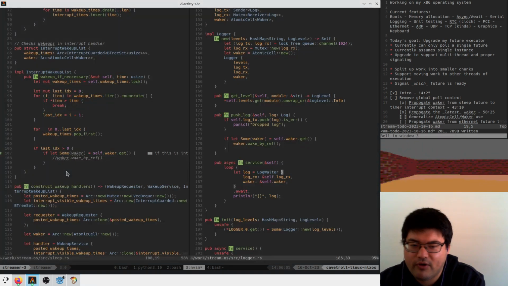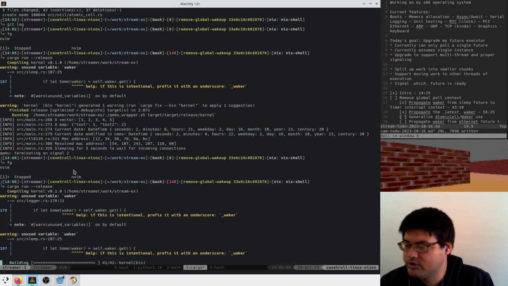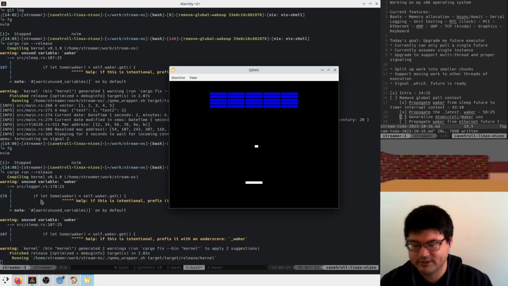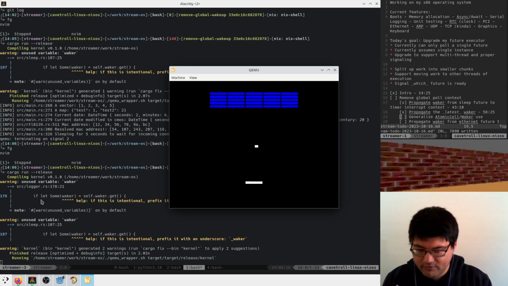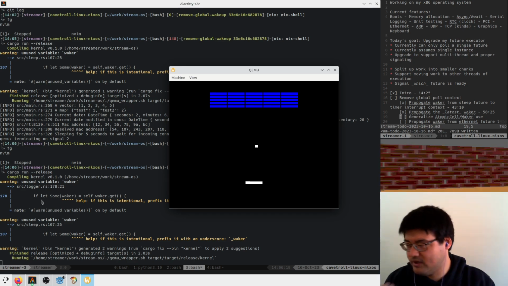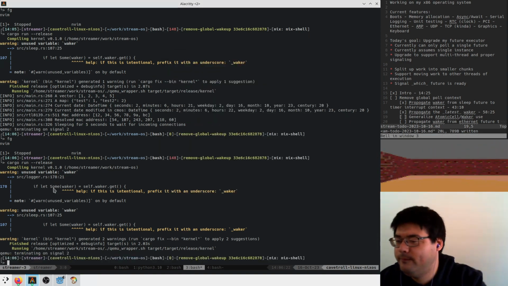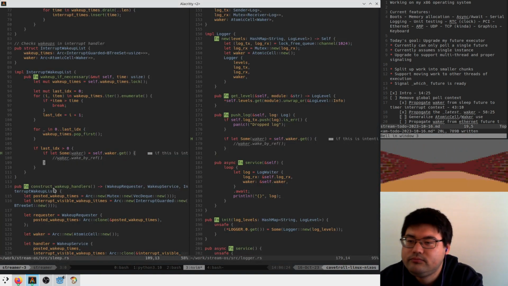Great. And if I comment out this wake by ref, what we should see is that our logs don't get printed. And that's true, because we push logs, and we never ask the logger service to wake up, and so it never gets pulled. Boom. Looks good. Okay. Very nice.